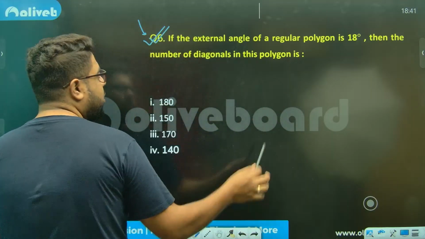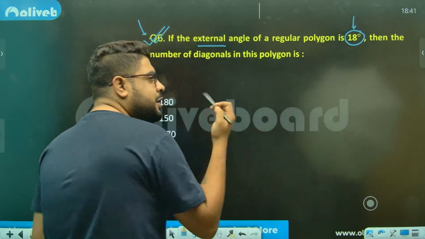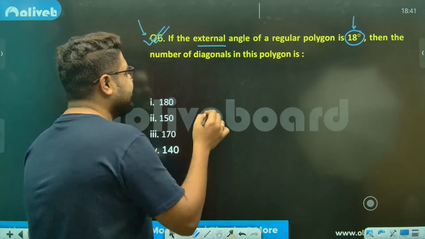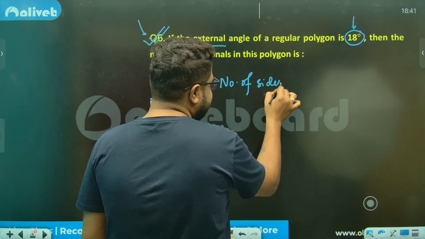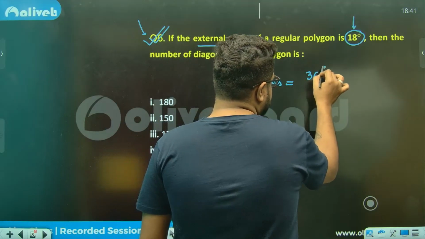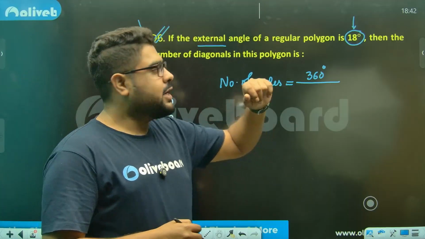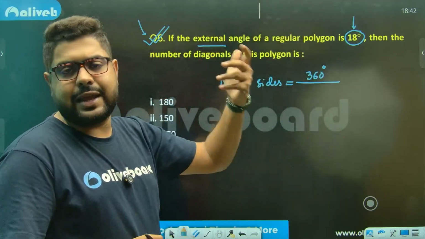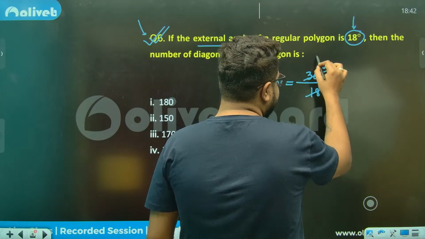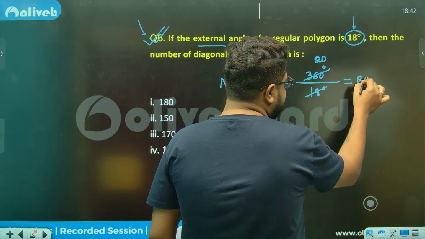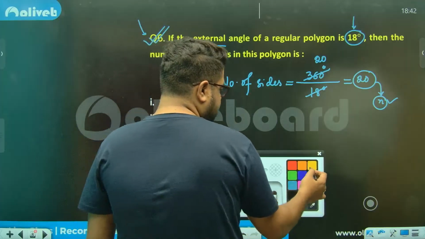First things first, always remember, external angle, if you know, that's the best thing. Even if you don't know, you can figure it out. Don't worry. So the number of sides will be what? Sum of all the external angles of any polygon is always 360 degrees. Now it's regular, meaning every external angle is the same. So the number of sides will be 360 by 18 degrees, which is 20. So this is the value of n. Correct?